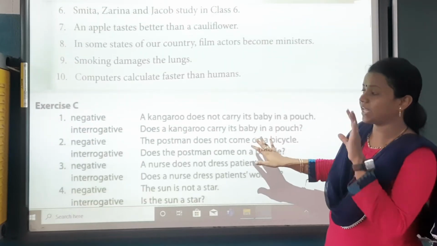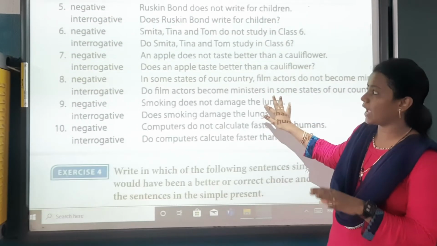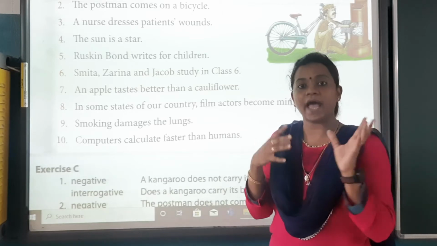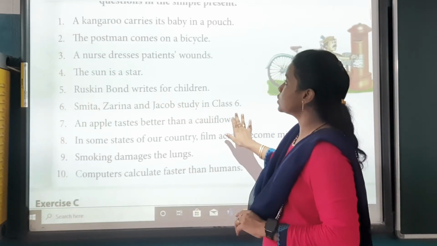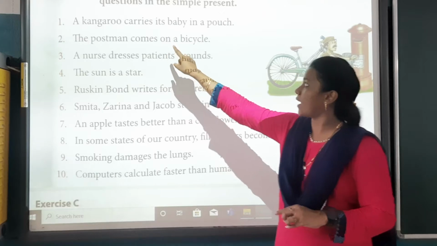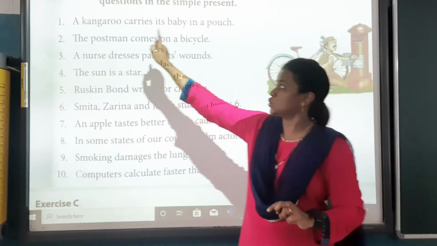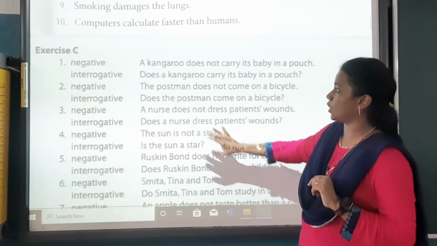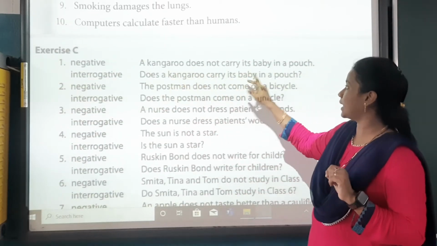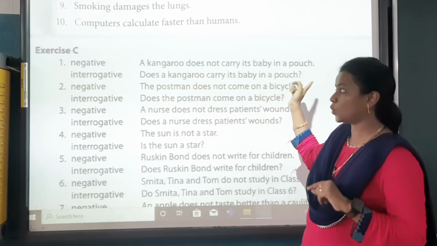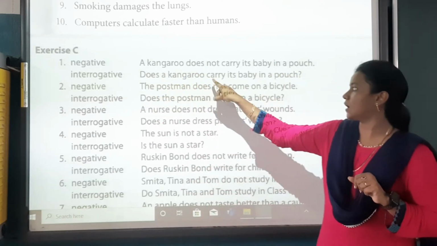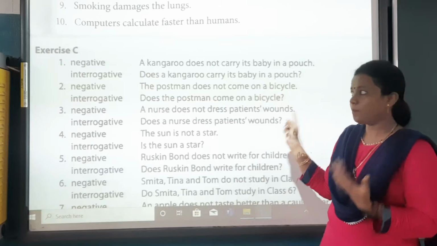Now here we have 10 sentences, and here I have mentioned all the 10 sentences first as negative and second as question. So the first one goes, a kangaroo carries its baby in a pouch. Kangaroo is singular, so what will come? Does not. A kangaroo does not carry its baby in a pouch. And in question form, how will it come? Does will come in the beginning of the sentence. Does a kangaroo carry its baby in a pouch?